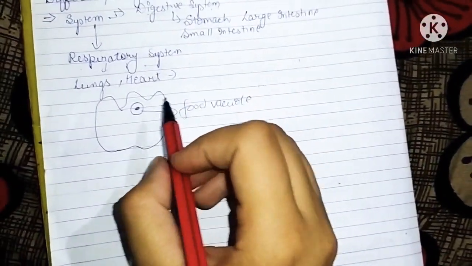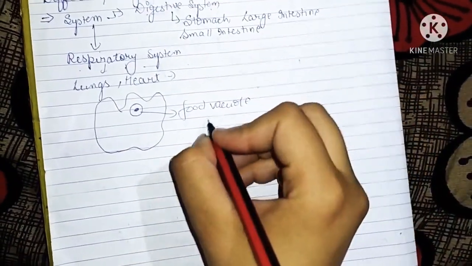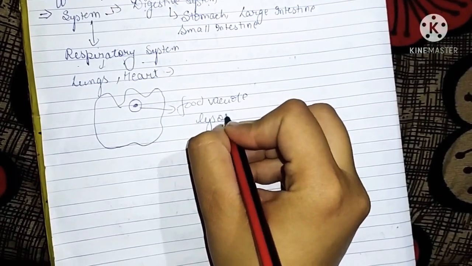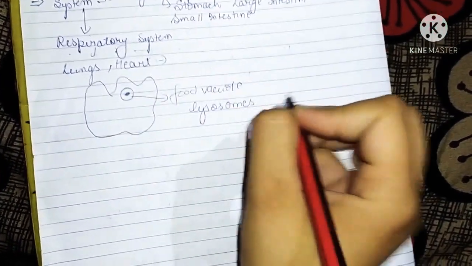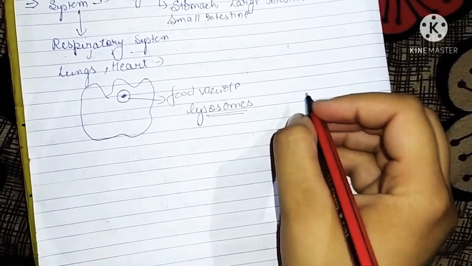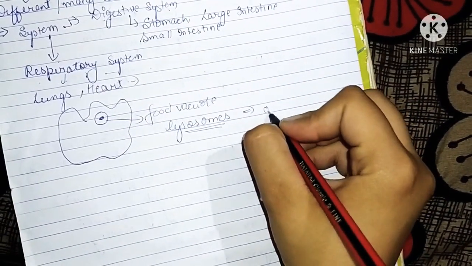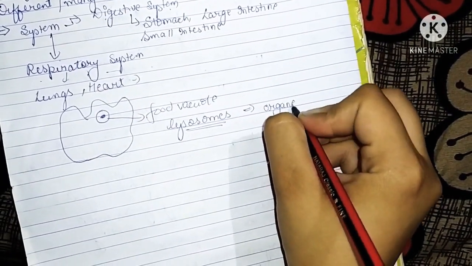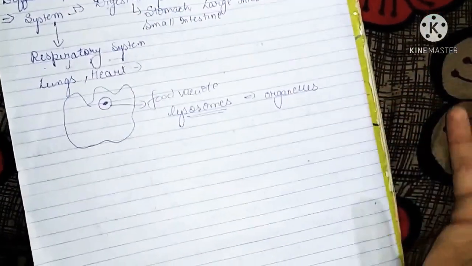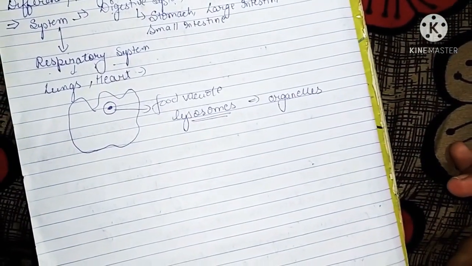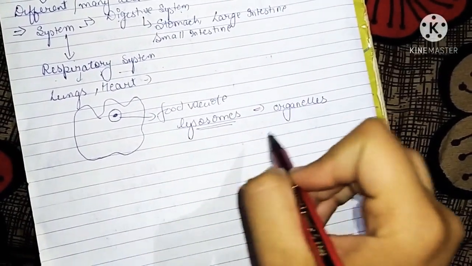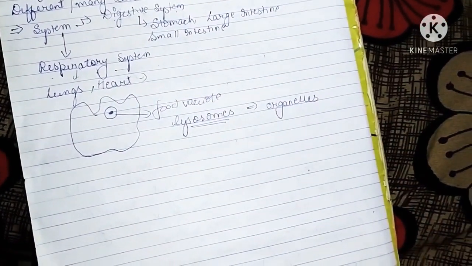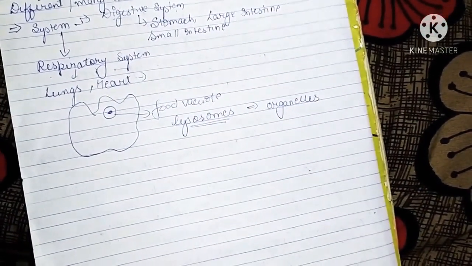While it captures the food, it also captures some lysosomes. Lysosomes are a kind of organelles which are normally present in our cells also. Okay, and you will get detailed information in your higher classes or maybe in the next chapter.